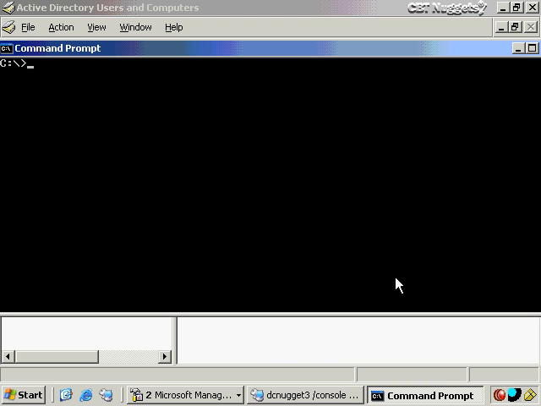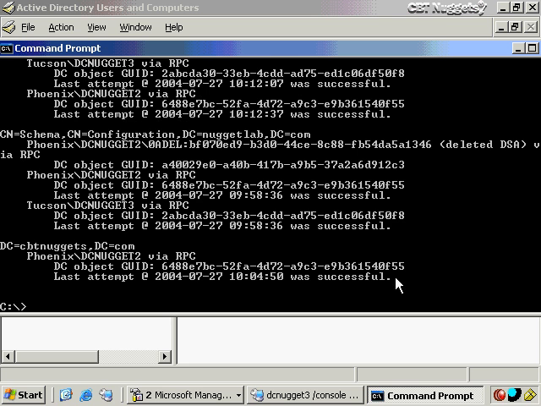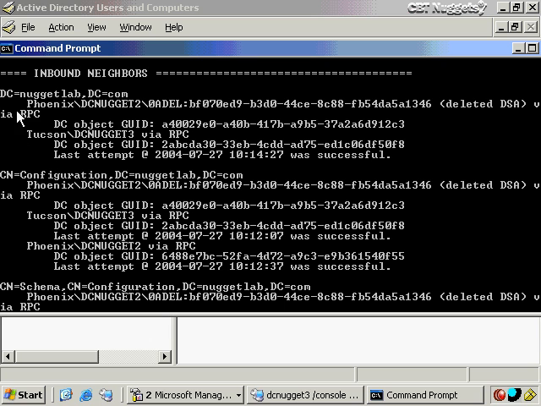For example, maybe I want to see who my replication partners are, so I'll just type repadmin /showrepl DC Nugget 1. I want to see who the replication partners are for DC Nugget 1. Press Enter. Then it tells me for each naming context who my replication partner is. So for the domain naming context, it shows me my replication partner is DC Nugget 3 via RPC. And the last time I made an attempt at replication, it was successful on this date and time.